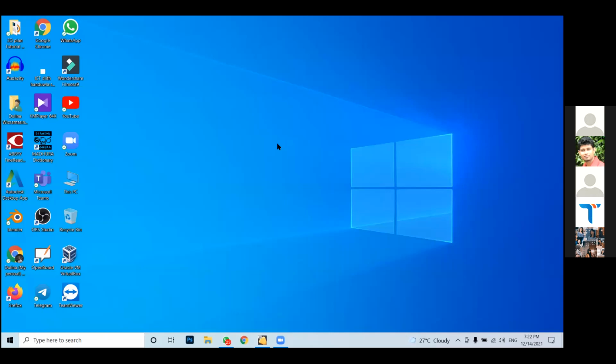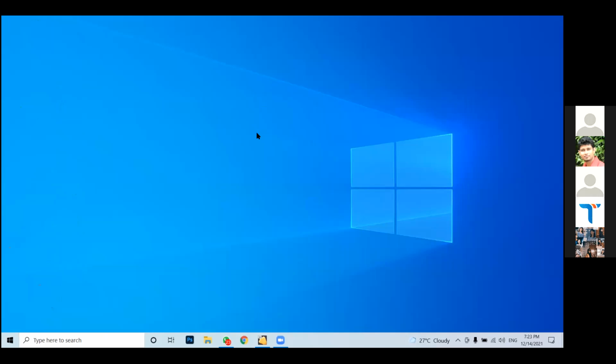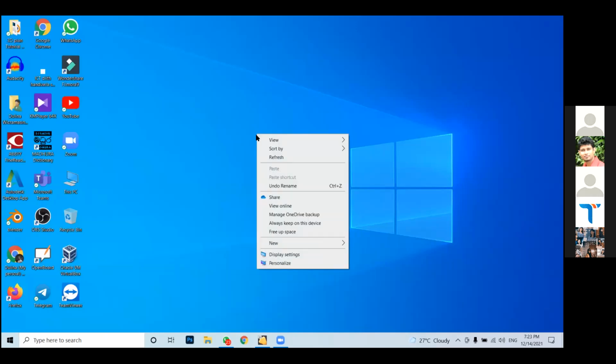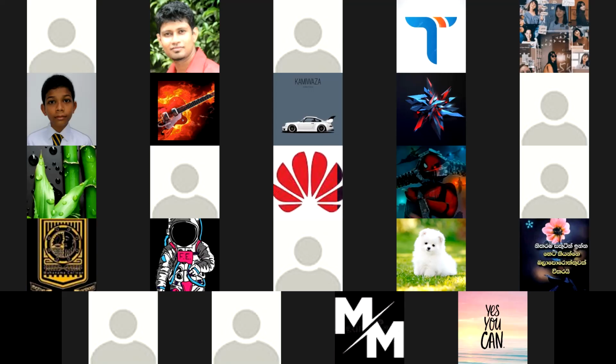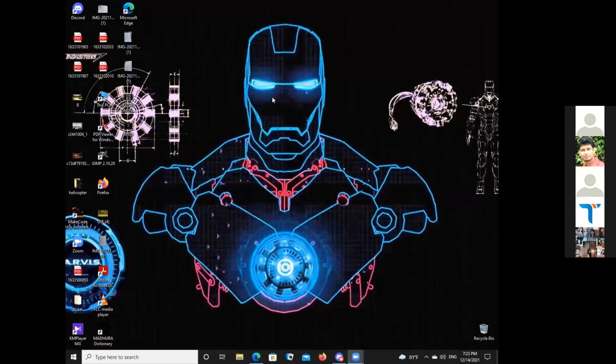Okay, so now let's do our activity. First of all, I need you to right click in an empty space. Listen carefully. Right click in an empty space on your desktop. Then you can share your screen today and keep sharing. Okay, Kusal is sharing. Right click in an empty space on your desktop.